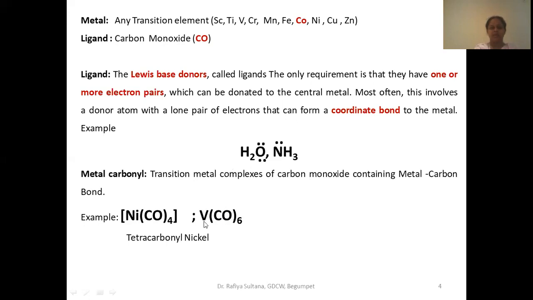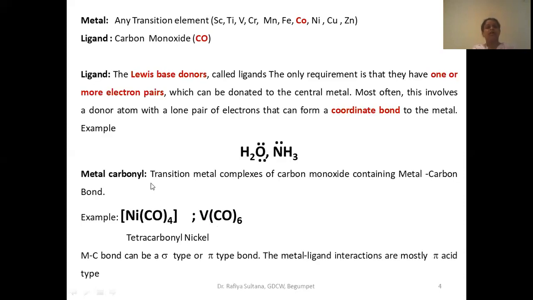And what is the carbonyl? CO. What is the ligand here? Carbon monoxide. And how many carbon monoxide molecules are there? Six. How do you mention six? Hexa. Hexacarbonyl vanadium. This is the name of this complex.